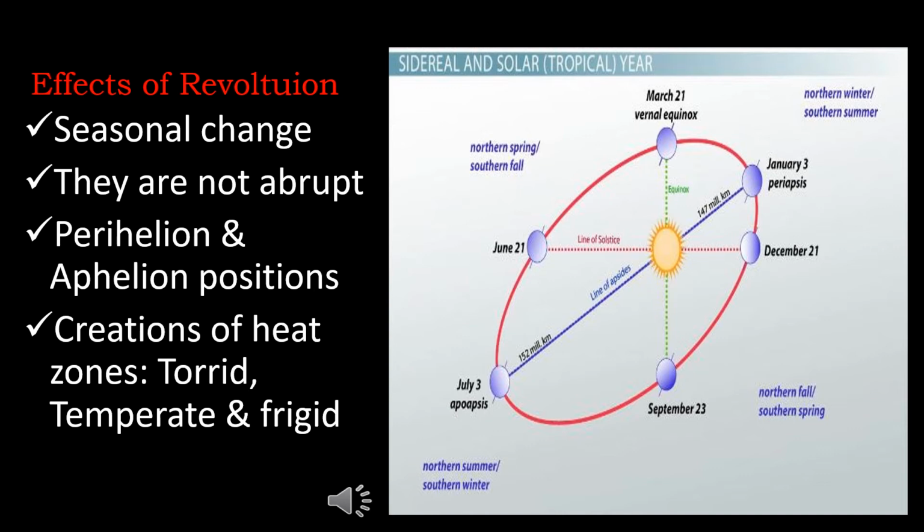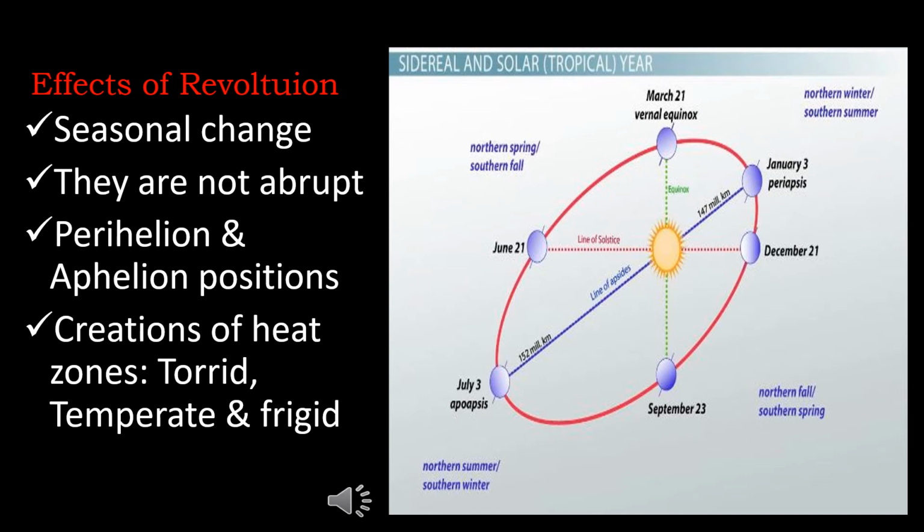Revolution is an annual cycle, so the seasons repeat year after year. The second one, inclination of axis and seasonal changes. Since the Earth is tilted, the seasonal changes are not abrupt or sudden. Third one, perihelion and aphelion positions.